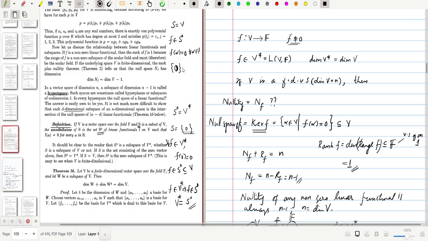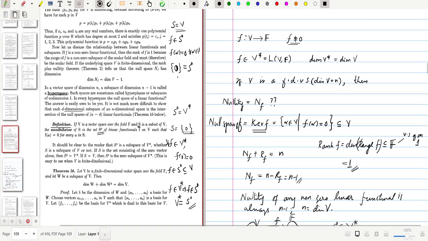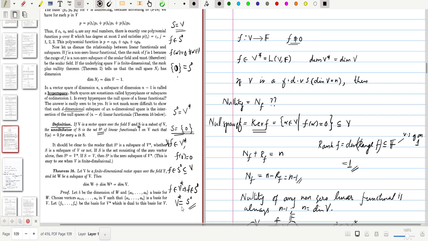So if S equals V, then S naught equals the trivial subspace. And whenever S equals the trivial subspace, S naught is equal to V star. So these are two interesting cases.